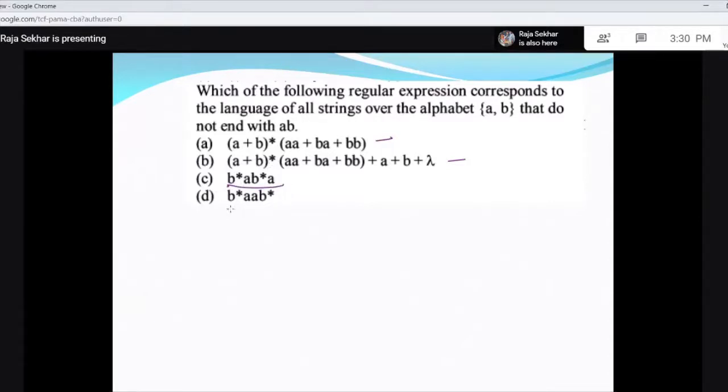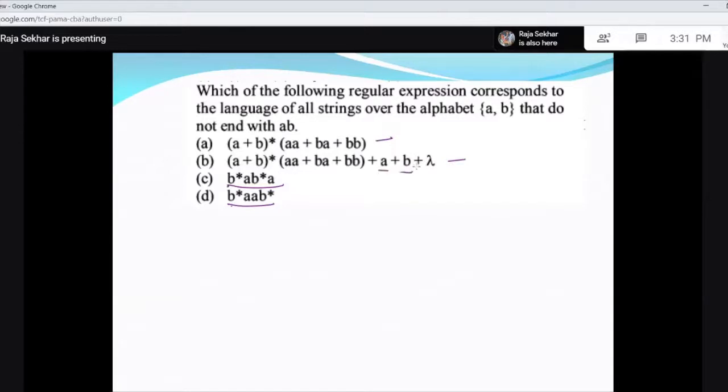For this one also, it may end with AB. Now, if you look at this, it always ends with AA or BA or BB. But if you pick this as the correct answer, you won't get the strings a and b of length 1.